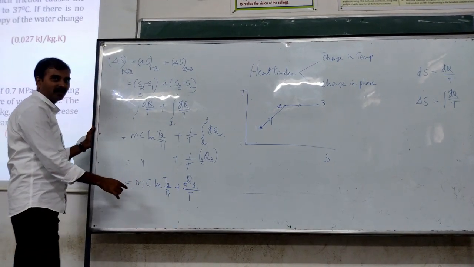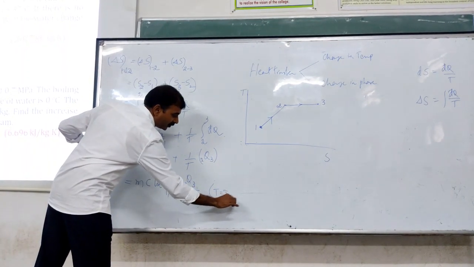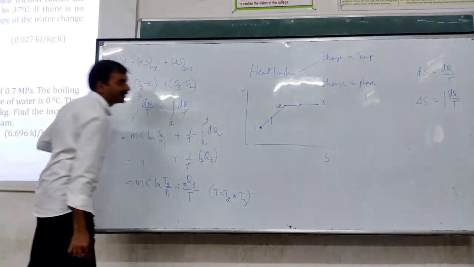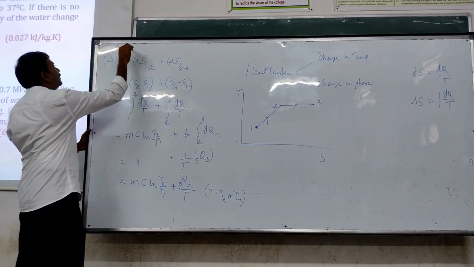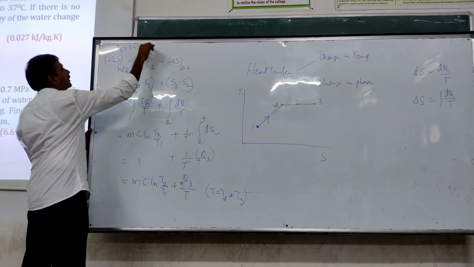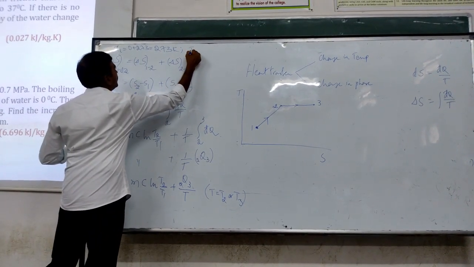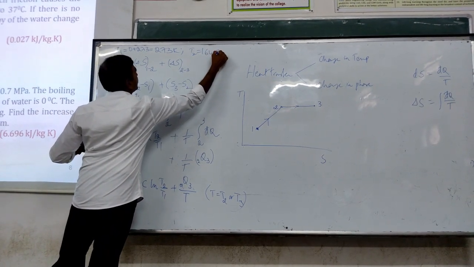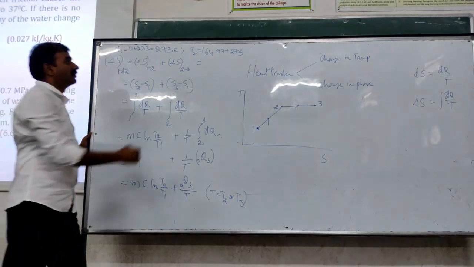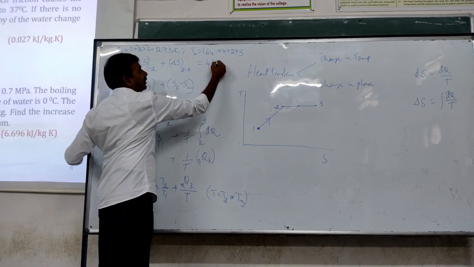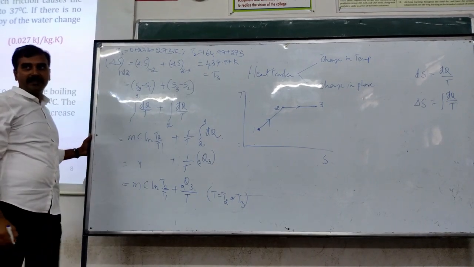So now the consolidated equation becomes mC log of T2 by T1 plus Q2 to 3 divided by temperature. This temperature is what? Where T is either T2 or T3. Both are constant. So, given that T1 is 0 plus 273 Kelvin. T2 is 164.97 plus 273, which is 437.97 Kelvin. This is equal to T3, right?